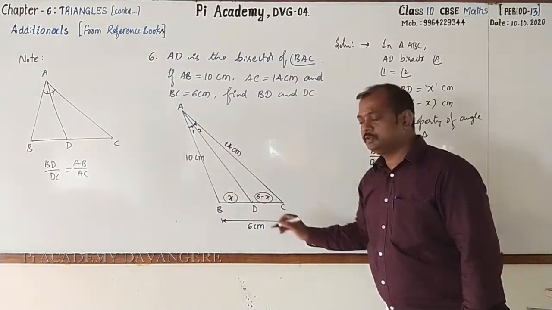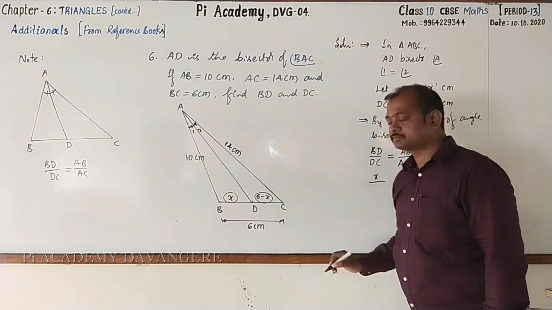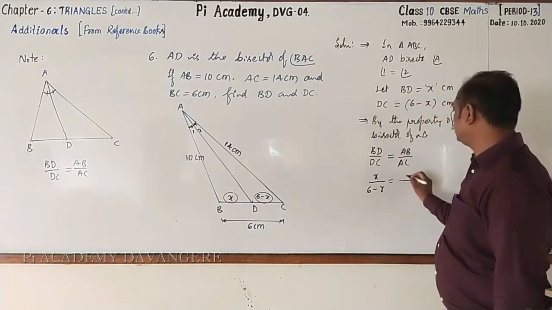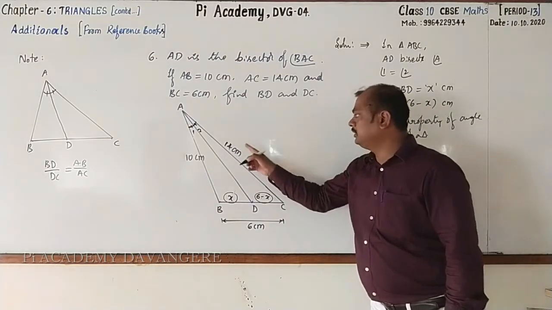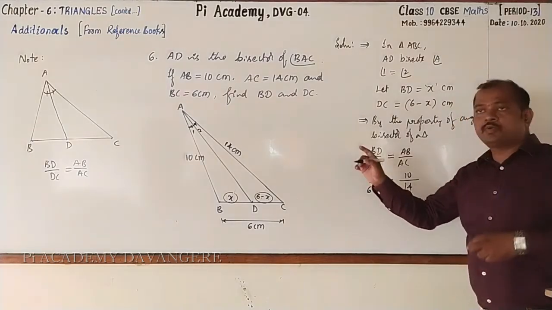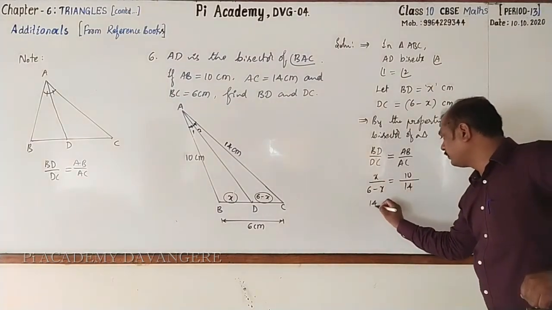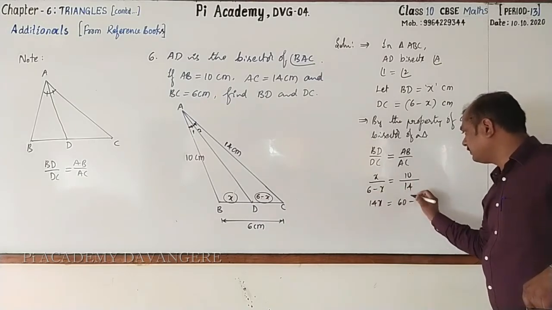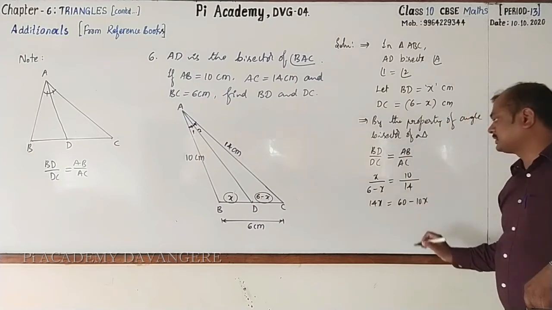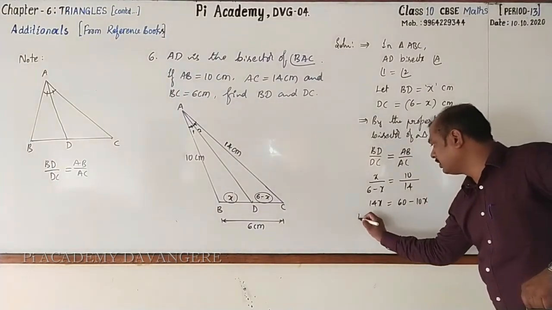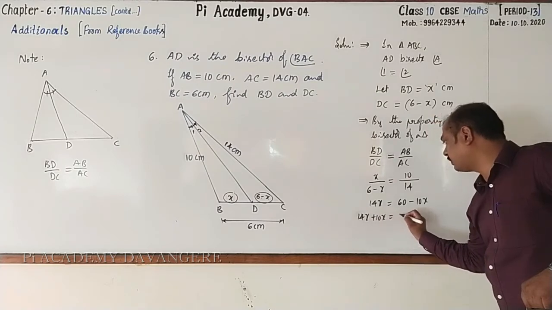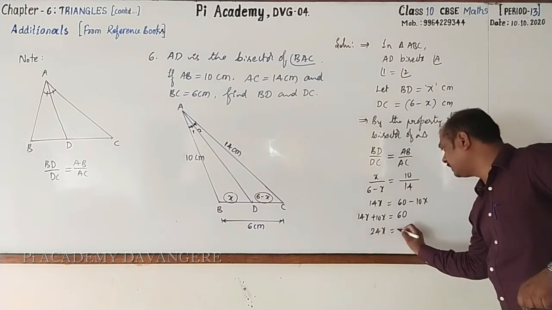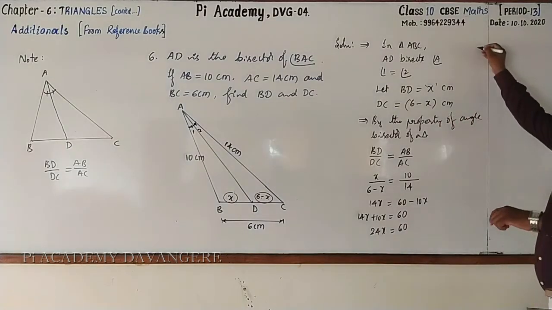BD is x, DC is 6 minus x, equal to AB, which is 10 centimeter, and AC is 14 centimeter. Then go for cross multiply. 14 into x, 14x equal to 10 into 6, 60, minus 10 into x, 10x. Transfer that to the left hand side. 14x plus 10x is equal to 60. Then this will be 24x equal to 60. Let us find out here.